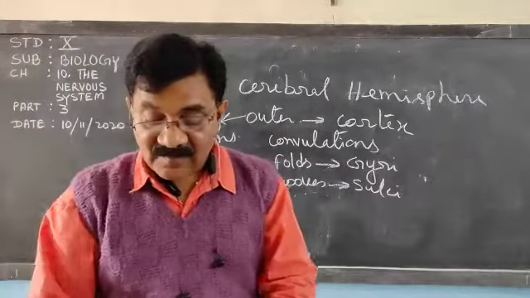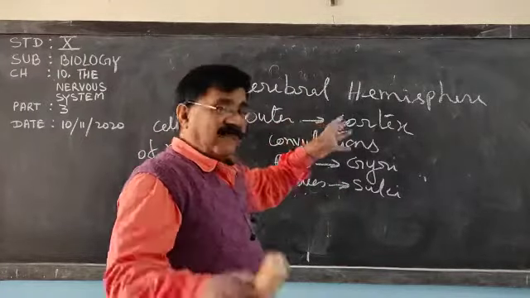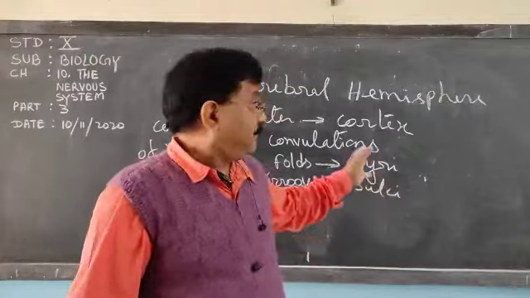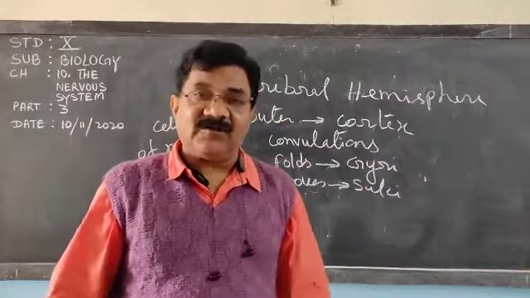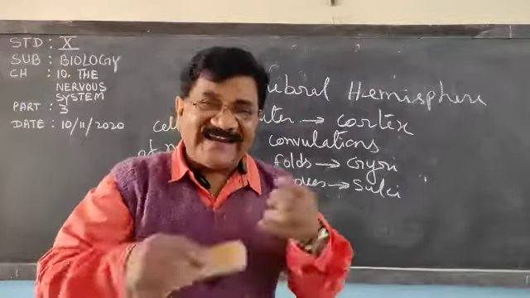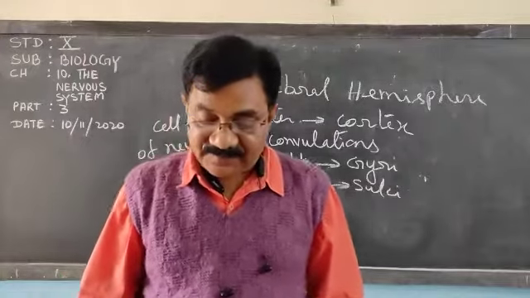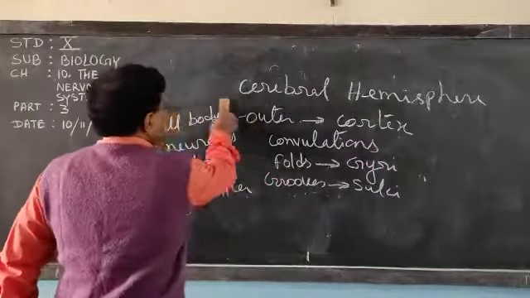Now, one more thing I would like to say, that our intelligence depends on the convolutions. The outer cortex of the cerebrum or cerebral hemisphere, the more it is convoluted, the more intelligence will be there. And the inner portion is the white matter.